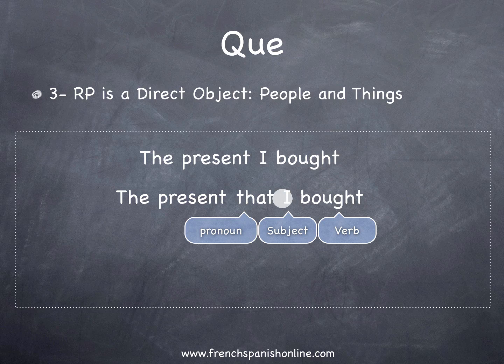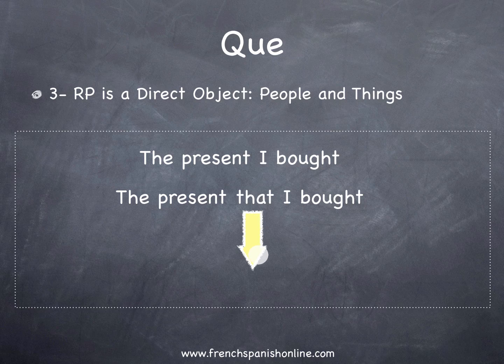Where is the subject? The subject is I here. It's not that. The pronoun is not the subject of the second part of the sentence. It's the direct object, actually, of the first part, the present that. For this reason, that is going to be translated by que in French, and not qui this time. Le cadeau que j'ai acheté.